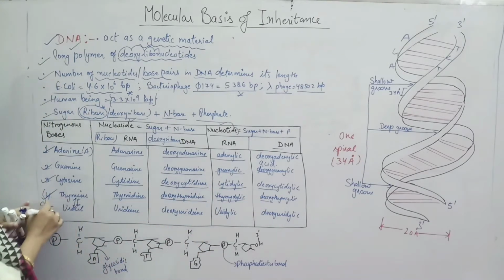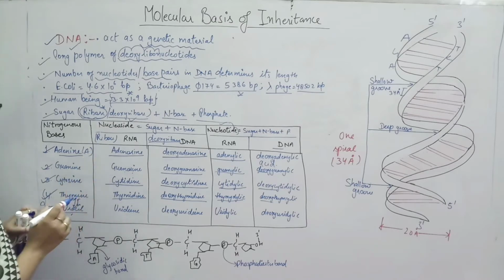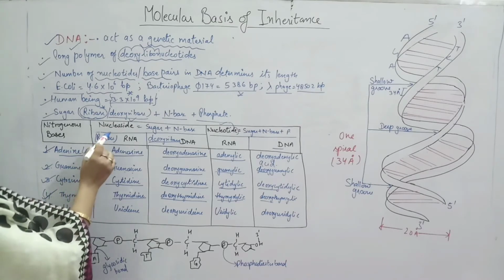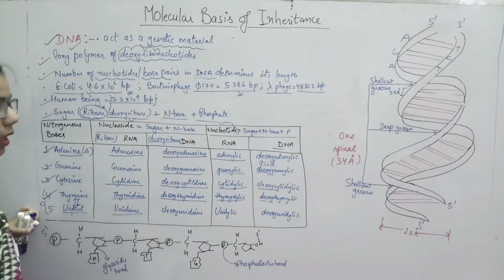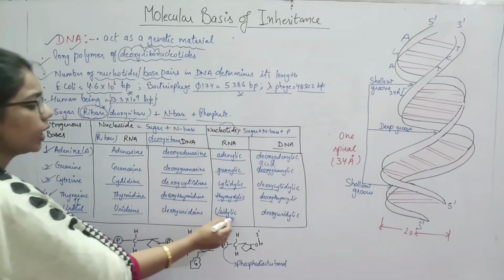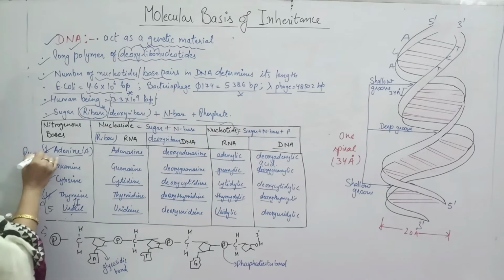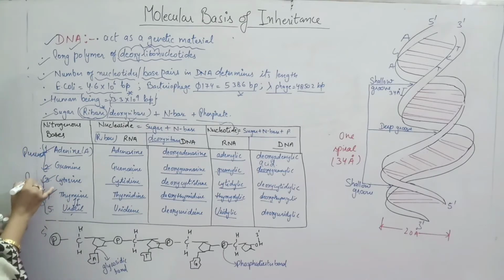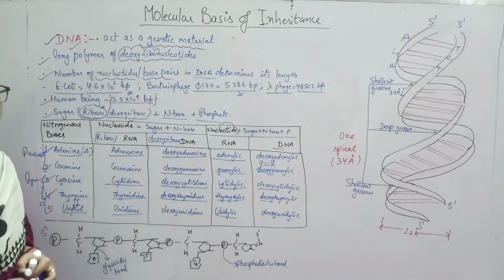Now we know that in RNA, instead of thymine, it is replaced by uracil. So how will you name this uracil on the basis of its structure? The nucleoside will be uridine, and if we talk about DNA, deoxyuridine, and uridylic acid is for the nucleotide. Now you can see that these two are the purines, and these two are the pyrimidines. We have covered two types of nitrogenous bases, purine and pyrimidine.